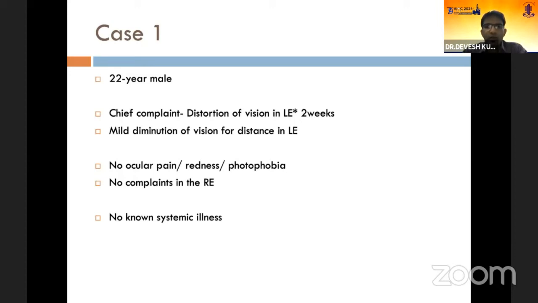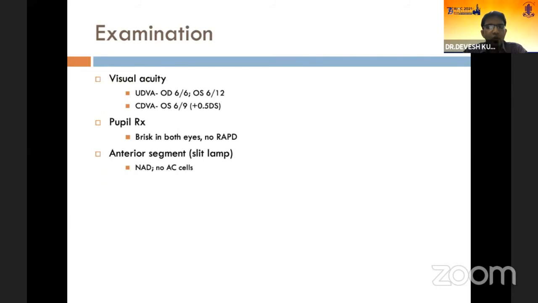He did not complain of any ocular pain, redness, or photophobia. There were no complaints in the right eye, and he did not have any known systemic illness. On examination, the visual acuity in the right eye was 6/6 and in the left eye was 6/12, which improved to 6/9 with refractive correction. The pupillary reaction in both eyes was brisk with no relative afferent pupillary defect. The anterior segment examination was unremarkable. There were no AC or retrolental cells in either of the eyes.